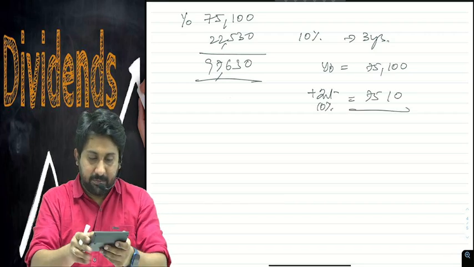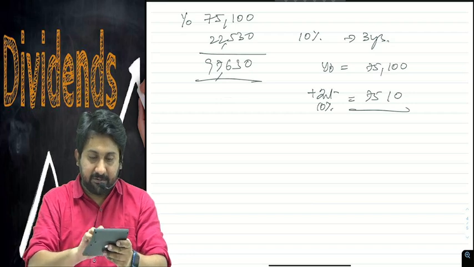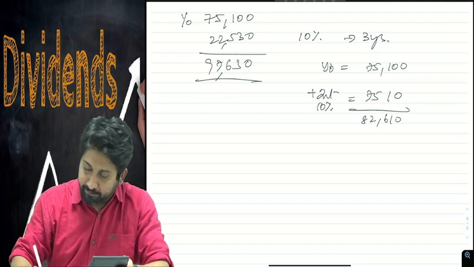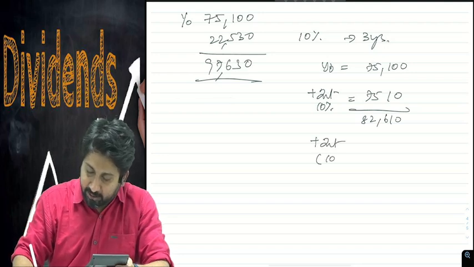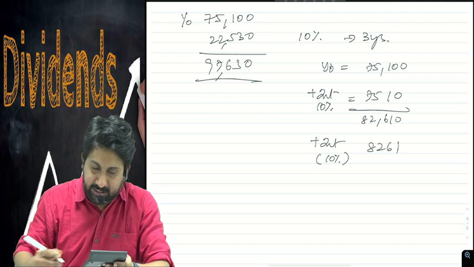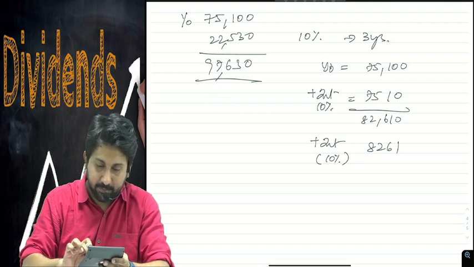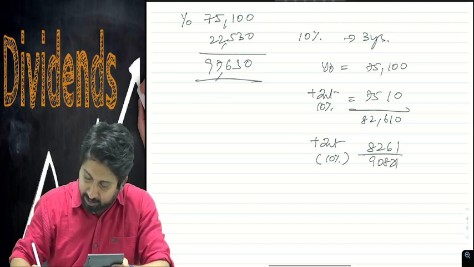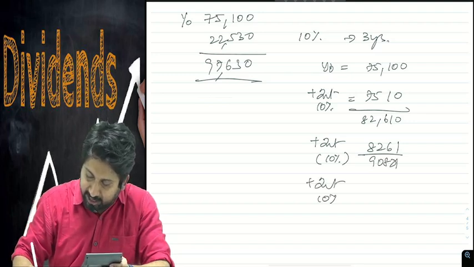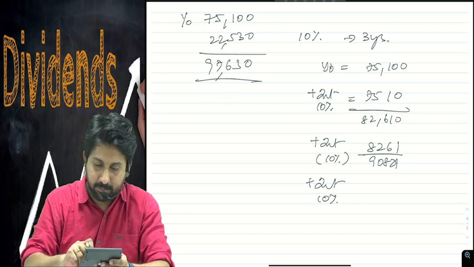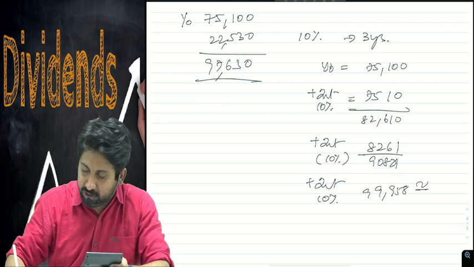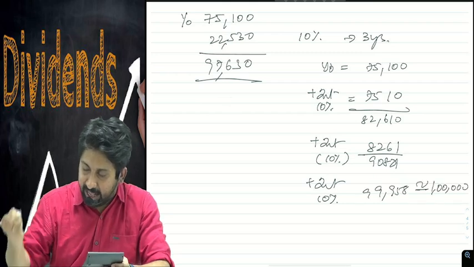Add both of them: 75,100 plus 7,510 will make 82,610, plus interest again 10%, 8,261, 90,871, plus again interest at the rate of 10%. It will be 99,958, almost approximated to 1 lakh.